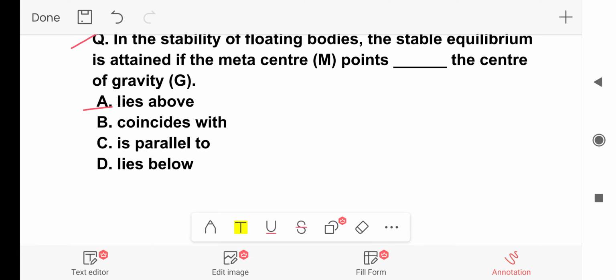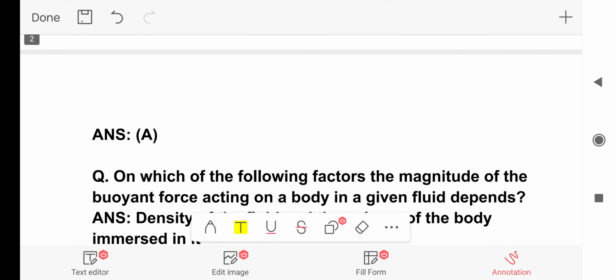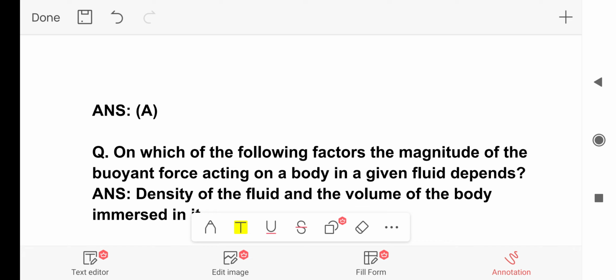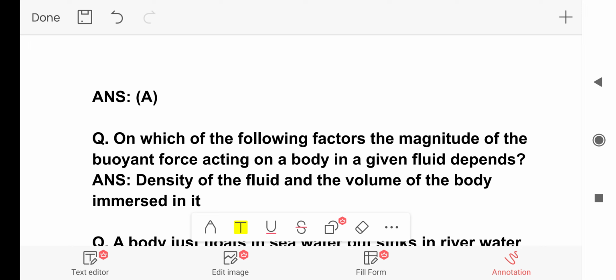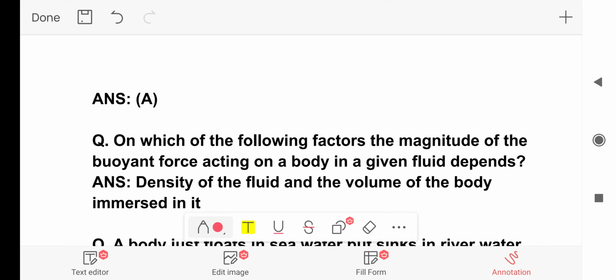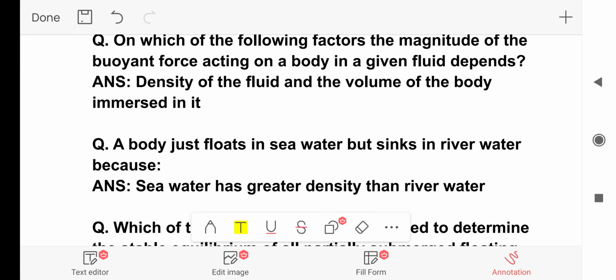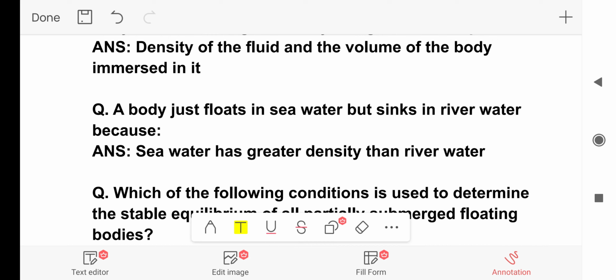And the last question. On which of the following factors the magnitude of the buoyant force acting on a body in a given fluid depends? And the answer is density of the liquid and the volume of the body immersed in it. Next, a body just floats in seawater but sinks in river water because seawater has greater density than river water. And friends, seawater has more density because it contains salt ions.